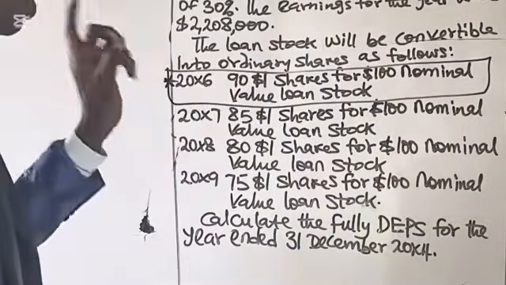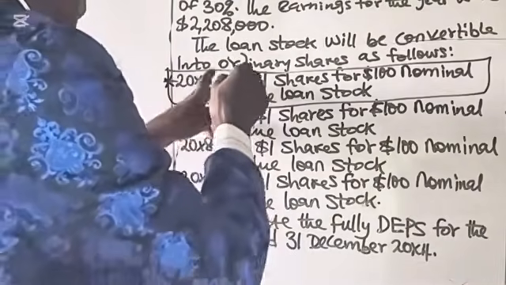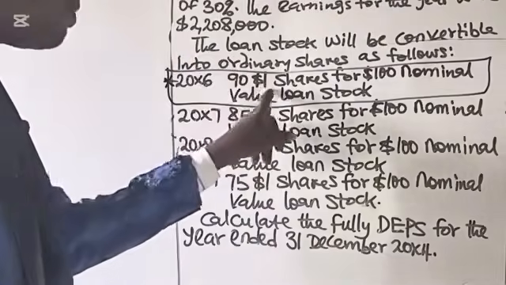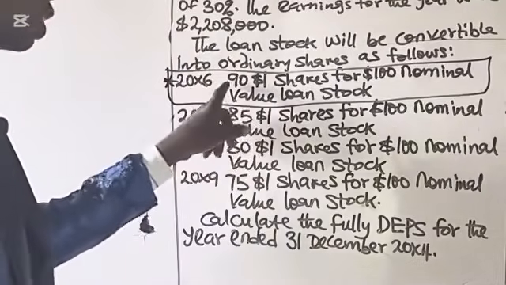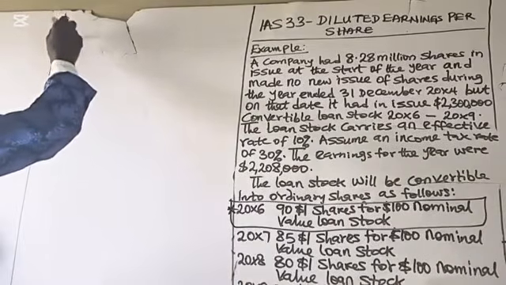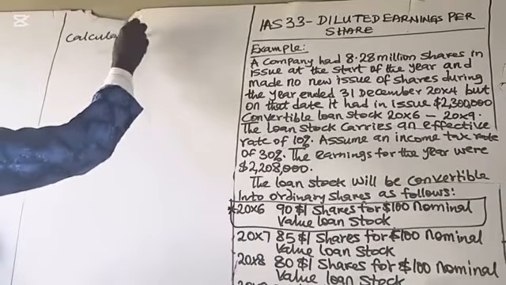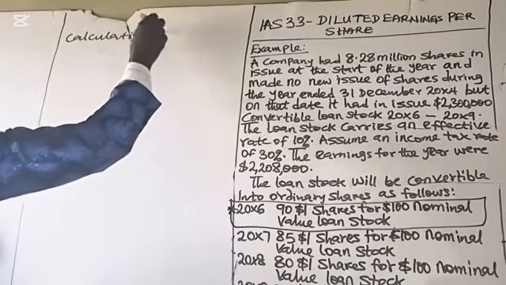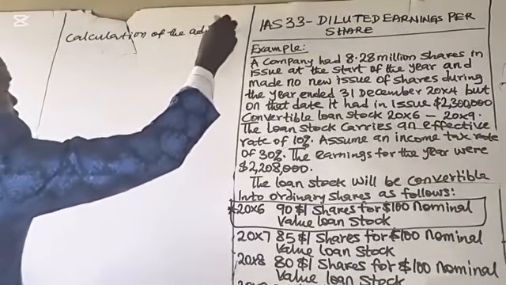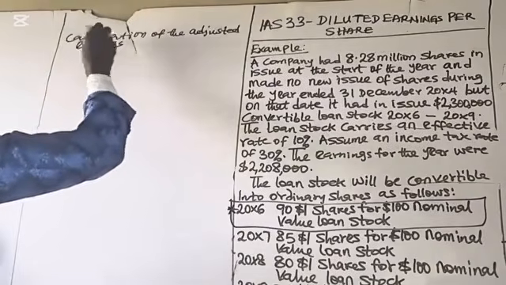So I've told you to test for dilution. In our test, we've concluded that this option is dilutive because it will give you the highest number of shares. So step 2, you want to calculate the adjusted earnings.